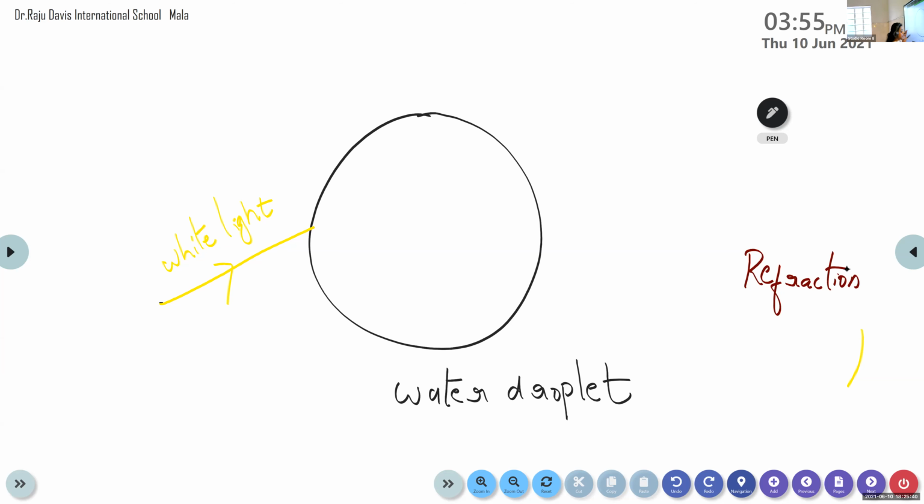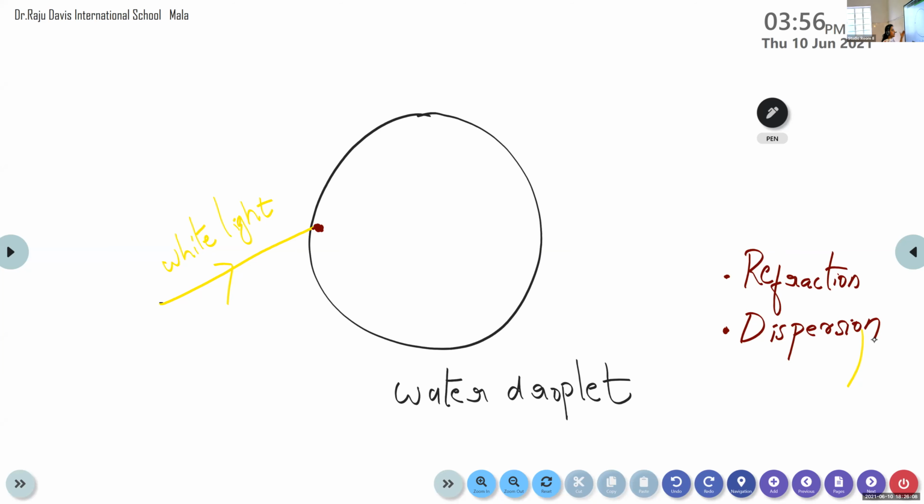Okay. At the same time, whenever this light ray enters a water droplet, the light enters a transparent material medium like a glass prism. What is the second phenomenon that takes place inside the water droplets? Dispersion takes place. So first the refraction takes place whenever the white light enters from air to water droplets.